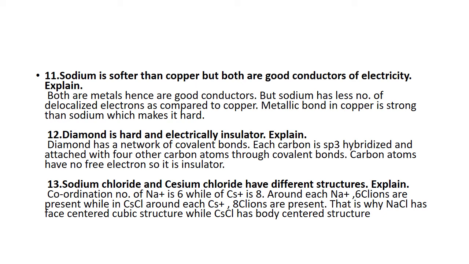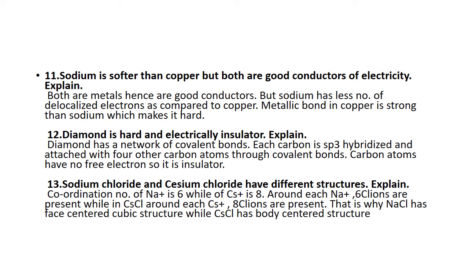Diamond is hard and an electrical insulator. In diamond, carbon is sp3 hybridized and all four valence electrons are occupied in bonds. There is no mobile electron for the conduction of electricity. That's why there are no free electrons, so it behaves just like an insulator.